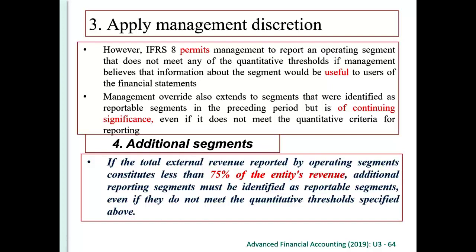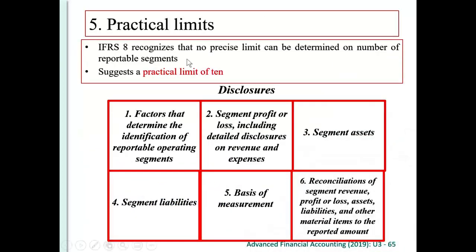So you may have to identify 1 or 2 more operating segments as reportable, so that the total of these reportable segments must be at least 75% of the total revenue. So there may be a practical limit. Financial Reporting Number 8 recognizes that there will not be any precise limit determined on the number of reportable segments, but they suggest that in practice there will be a practical limit of 10.